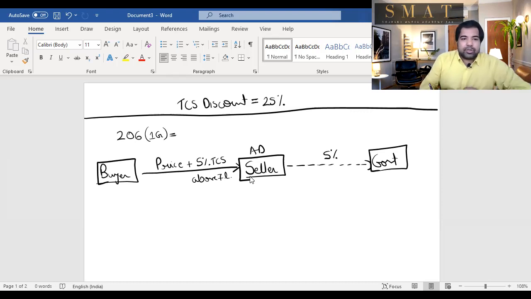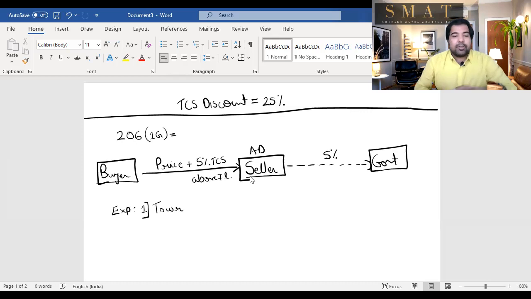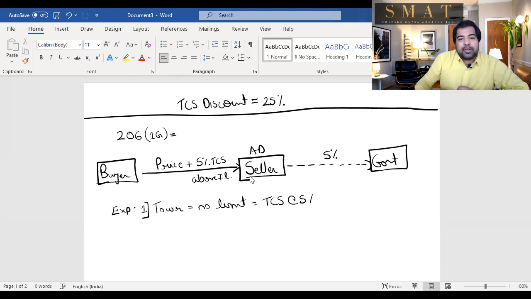But there are two exceptions to it. Exception number one. If you're going for a foreign tour, not for medical purposes, you're not sending it for other purposes, but you're sending it for tourism purposes, then the government says you don't need a 7 lakh limit. So there is no limit there. And TCS will be collected at the rate of 5% from zero upwards. That means no limit. So even if you send 2 lakh rupees for a foreign tour, on that 2 lakh, 5% will be collected. And second exception, that if you're sending the money for education